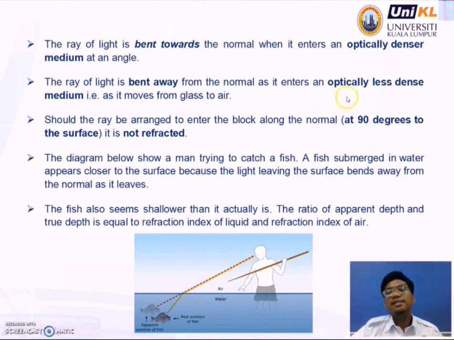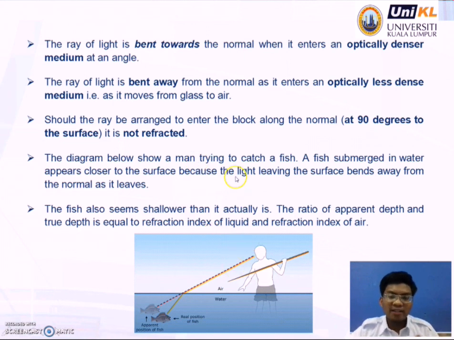Okay, when it is a less dense medium, the ray of light bends away from the normal, as an example, as it moves from glass to air. Okay, should the ray be arranged to enter the block along the normal, which is at 90 degrees to the surface, it is not refracted.